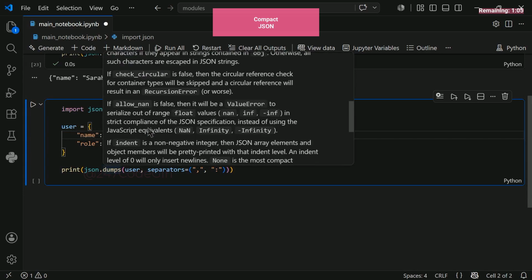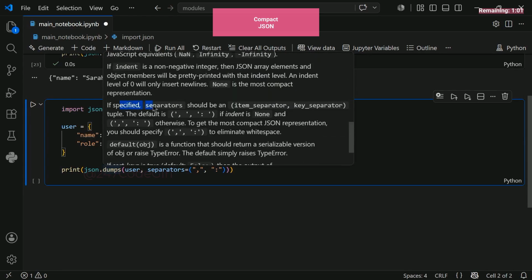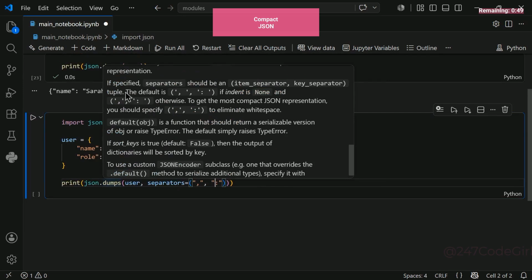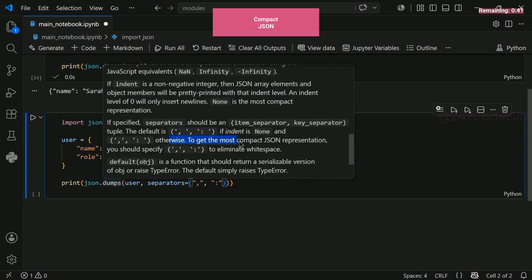Let's double-check the official definition. If we look down at the separators documentation, it confirms how custom separators behave. We have the item separator right here. Next is the key separator. The item separator is a comma, and the key separator is a colon. Notice that the default configuration includes an implicit trailing space. If you leave it blank, Python will always insert those extra spaces. To achieve maximum optimization in a hyper-compact format, explicitly override them with a tight comma and colon.